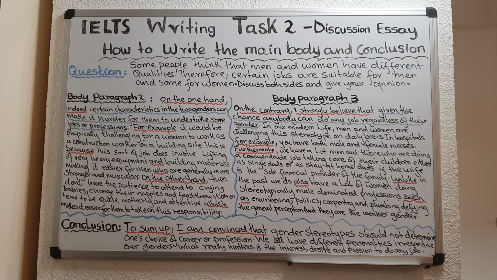You should write over 250 words, but not more than 280, for example. Because remember, you only have 40 minutes to write. And the longer you make your essay, the more time you waste, but also there is a great chance that you will make more mistakes.